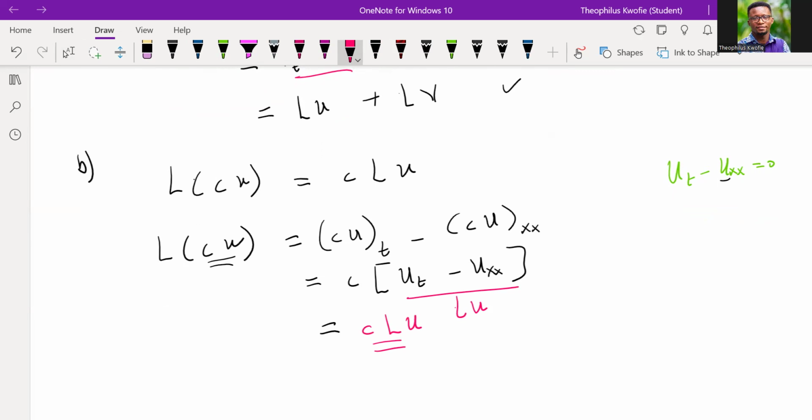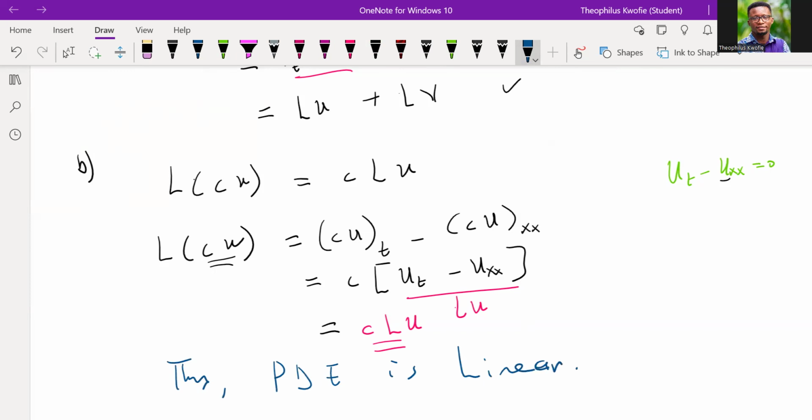So now we have that the PDE is what? It's linear. Good. So it's now linear.